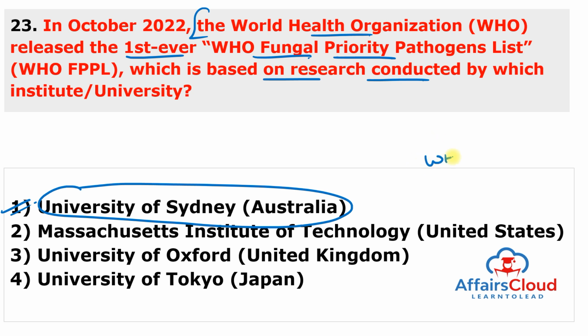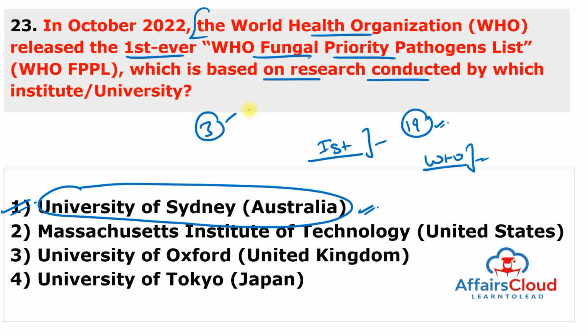So WHO released this report, which is known as WHO Fungal Priority Pathogens List, and this is a report that highlights the first ever list of fungal priority pathogens, a catalogue of 19 fungi that pose the greatest harm to public health. And the report is based on the research conducted by the University of Sydney in Australia. And this list is divided into 3 categories: critical, high and the medium priority.